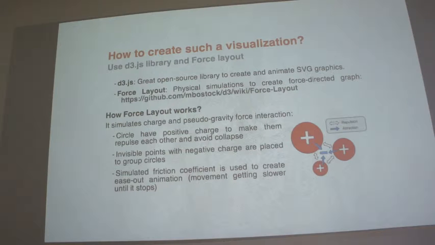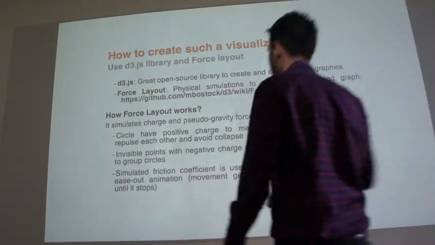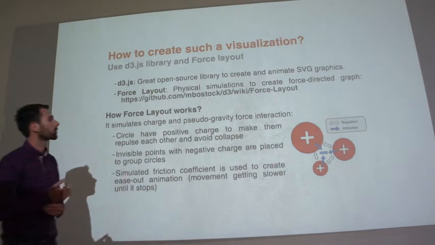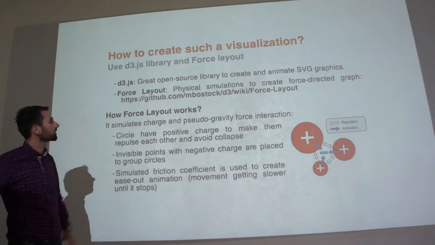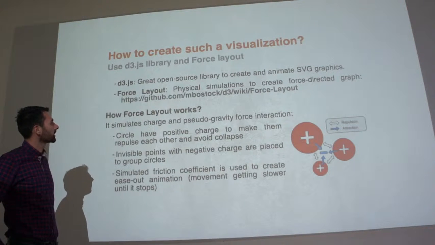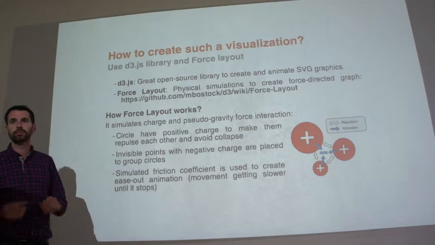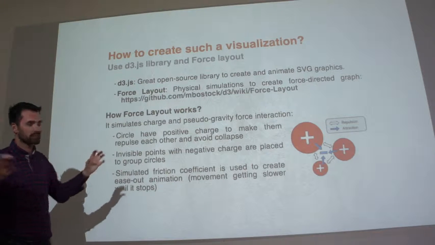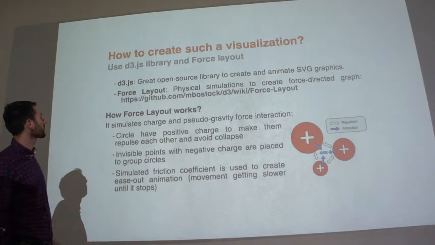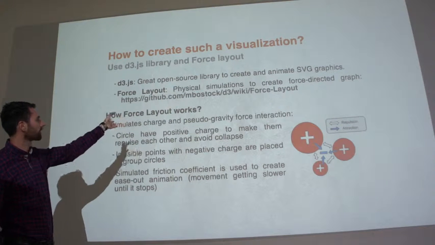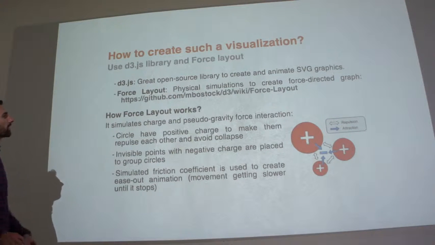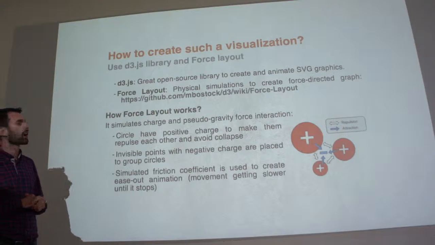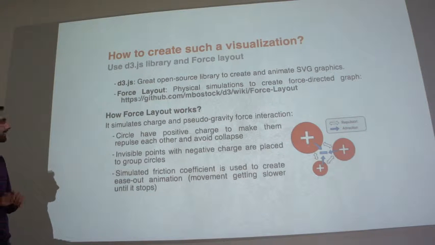Okay, so how to create such a data visualization? We use a library which is quite famous. It's called D3.js, and it's made by someone who now works at the New York Times. The New York Times is using a lot of such graphics. And to create such data with circles and animation, it's called force layout. You can find it easily, you just have to Google this and you find some tutorials which explain how to do such graphics. Basically, it's really using some physics interactions.